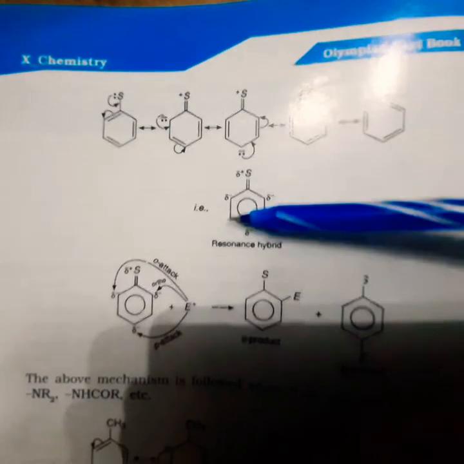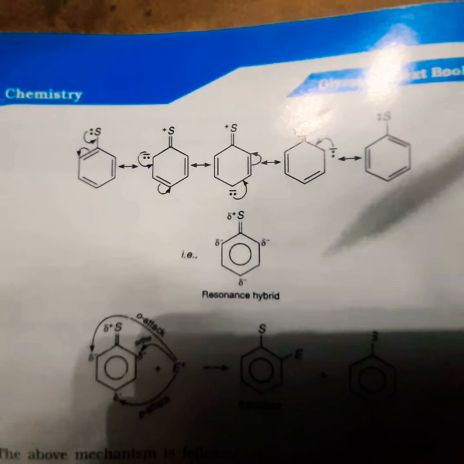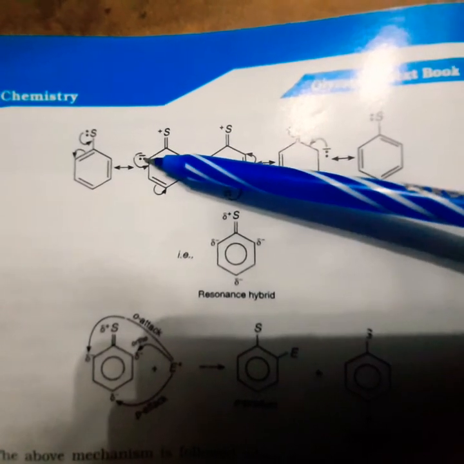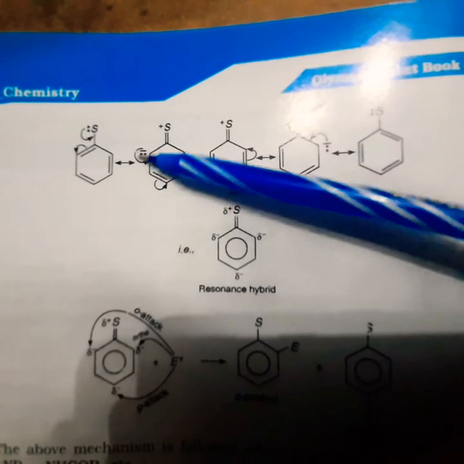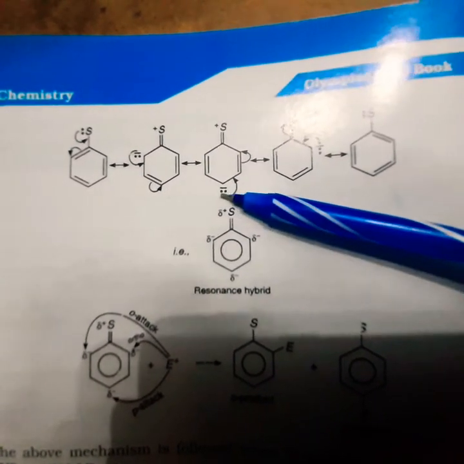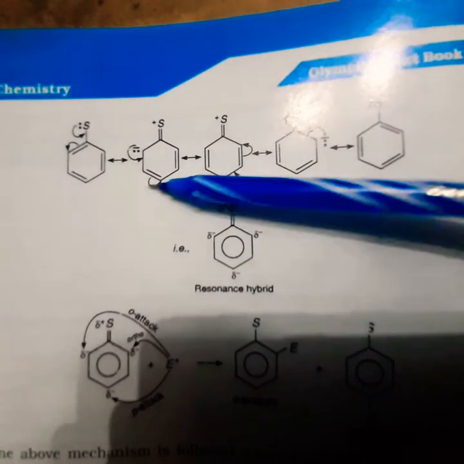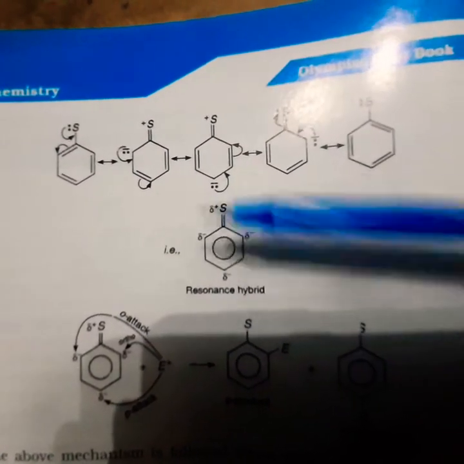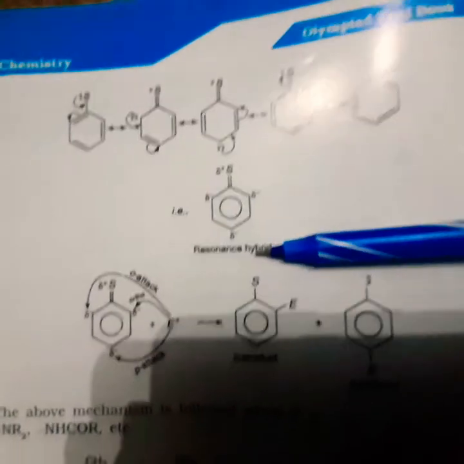Okay, and this is the resonance hybrid of this. First, try to observe all these forms. Try to tell the position where the negative charge is present. So this is the ortho position and this is para, and here ortho. So at ortho and para positions, negative charge is present. That means electron density is more on ortho and para positions.